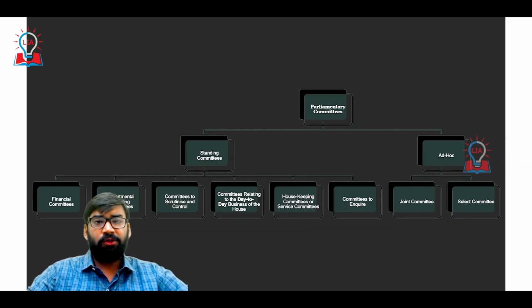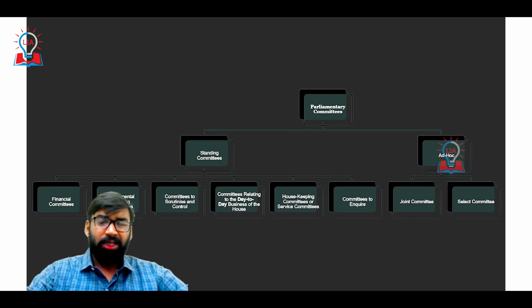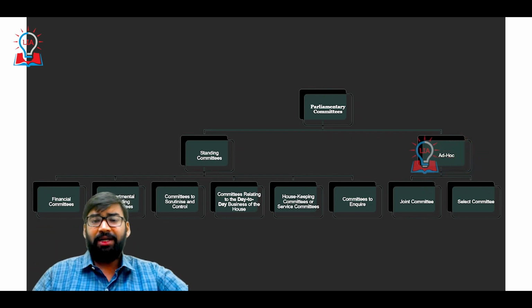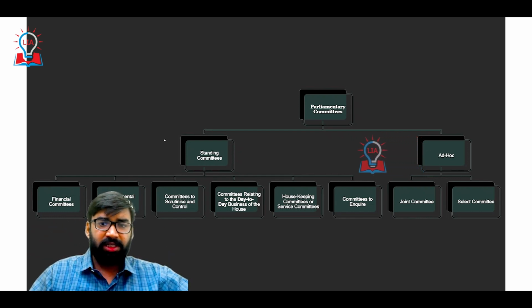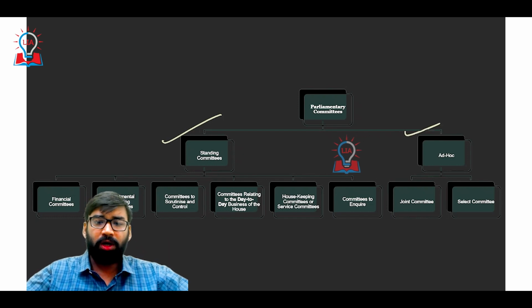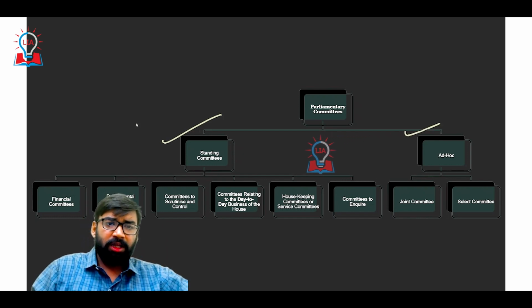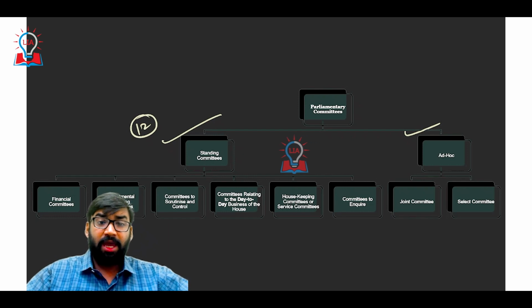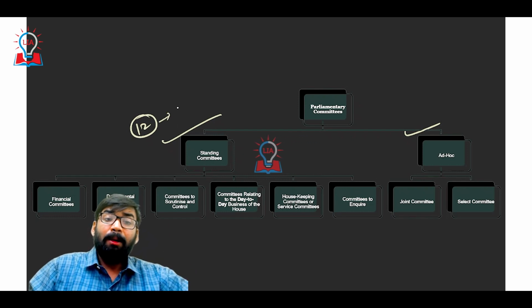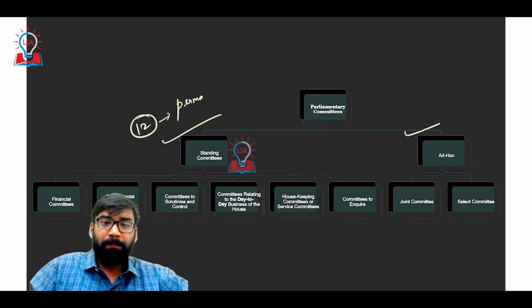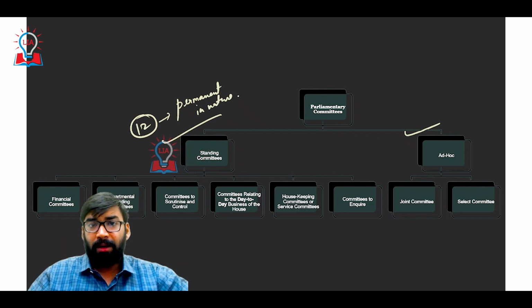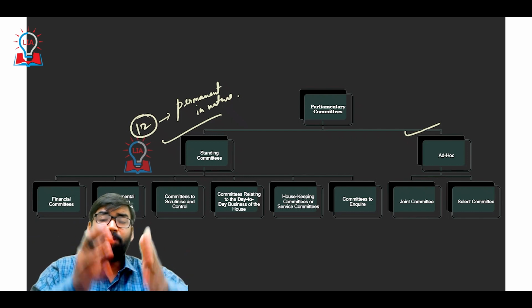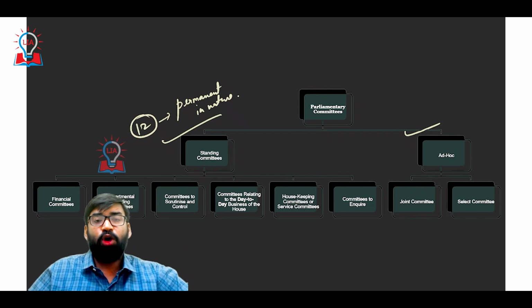First I'll be telling you what parliamentary committees are. India's Parliament has several types of committees. Specifically there are two types: one is standing and another is ad hoc committee. Around 12 standing committees are there, and these are permanent in nature. Members of standing committees are nominated from time to time by the chairman of Rajya Sabha.